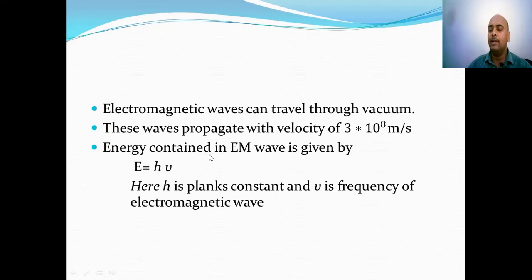The energy contained in an electromagnetic wave is given by E = hν, where h is Planck's constant and ν is the frequency of the electromagnetic wave. So this is all in the first lecture, and in the second lecture we will discuss the electromagnetic spectrum and the applications of electromagnetic waves. Thank you.